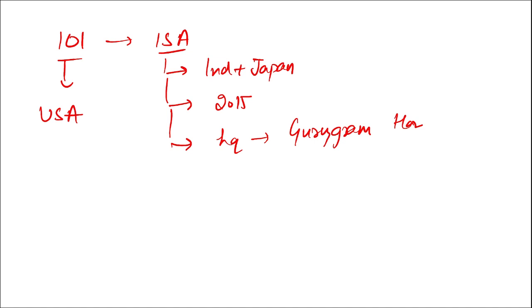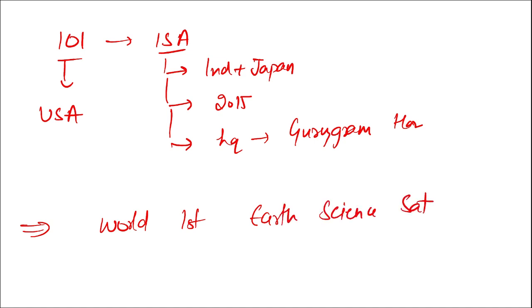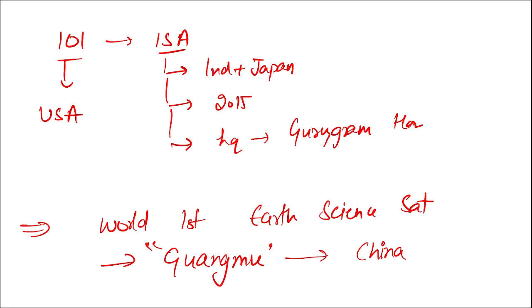Alright. Then if I ask you, tell me, what is the name of the world's first Earth science satellite? Which country launched it and what was the name of the satellite? The name of the satellite is Guangmu. This is the name of the world's first Earth science satellite, and it was launched by China.